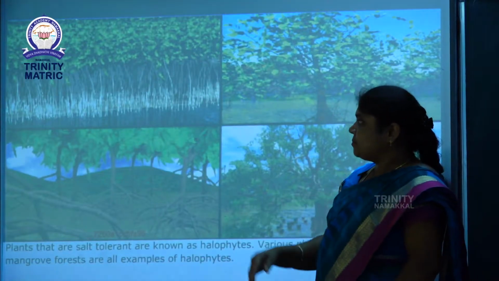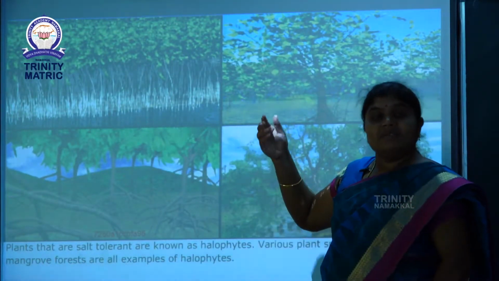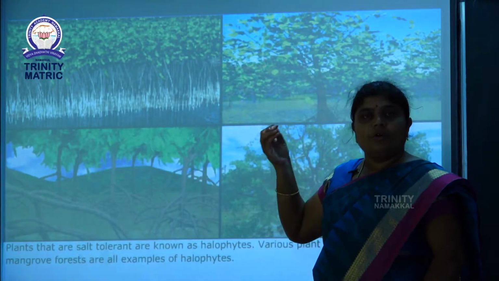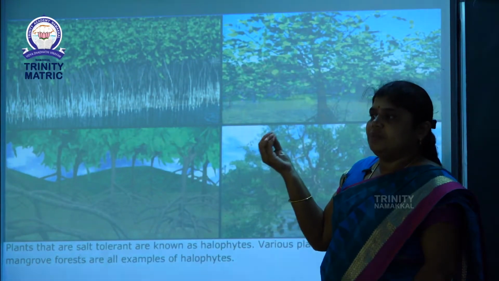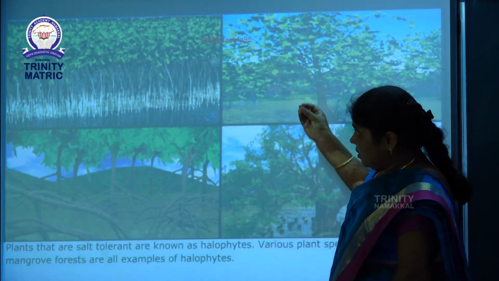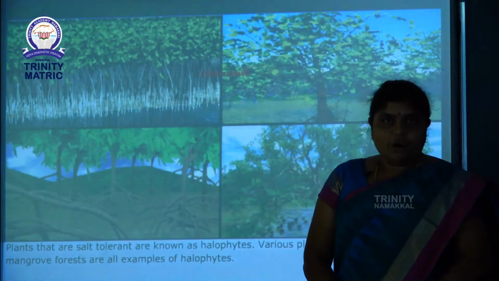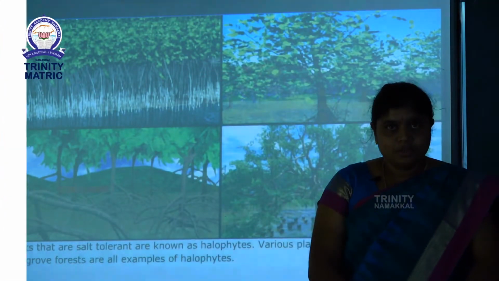And next, for the mangrove plant example, Avicennia is a very good example of this plant. These plants live in water-logged places. If you have any doubt, students, did you understand?